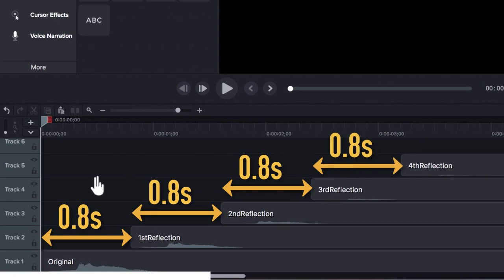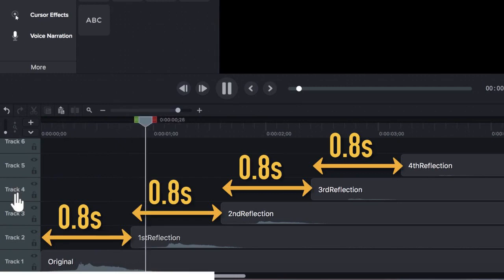So let's play and see what we hear. Here goes. Yo, yo, yo, yo, yo. This was very similar to the mountain case. I'm pretty sure you could clearly distinguish between the different reflected sounds. So we'll call this echoes. And so as we saw, 0.8 seconds is big enough for our brains to differentiate between the different reflected sounds.